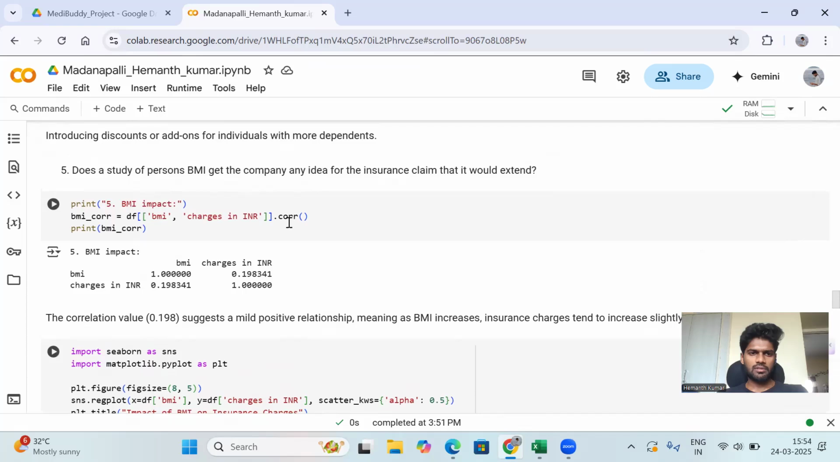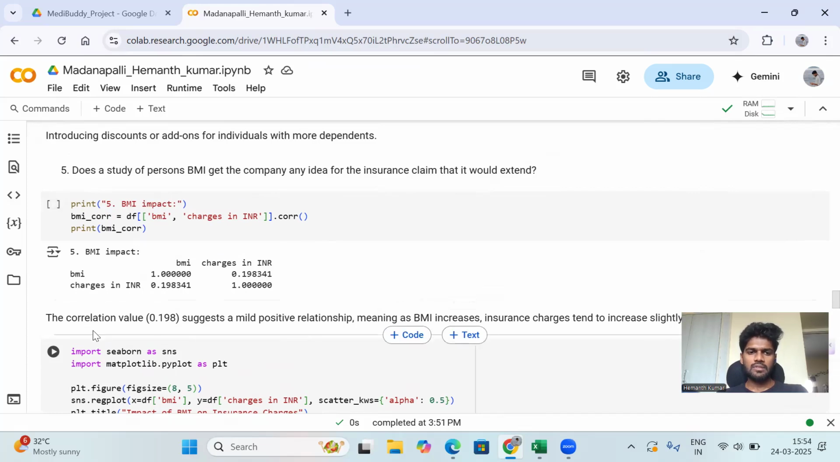Then we look into the next question. Does the study of a person's BMI give the company any idea of the insurance claim it would extend? Yes, right. Here we are talking about the BMI and the charges we are spending. Here we get the BMI as 1.000 and charges for BMI as 0.198341. That correlation is 0.198.